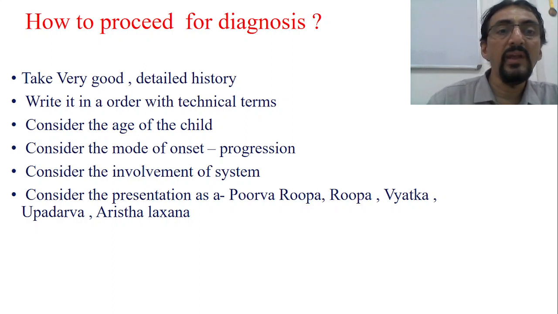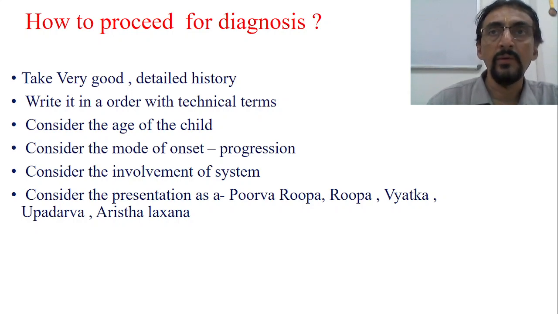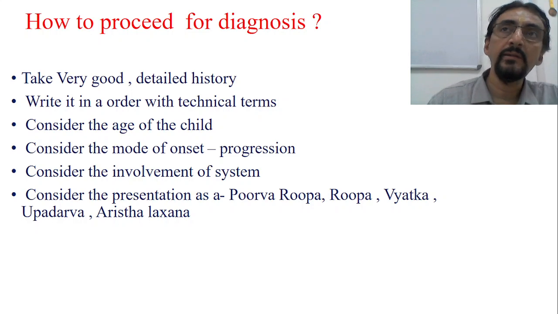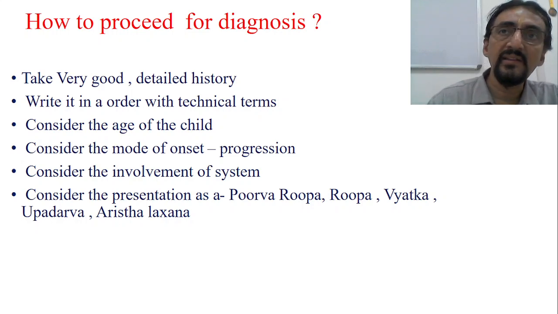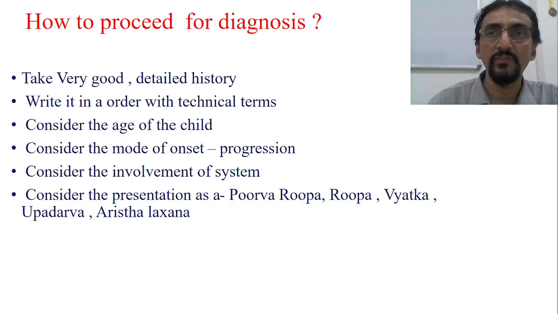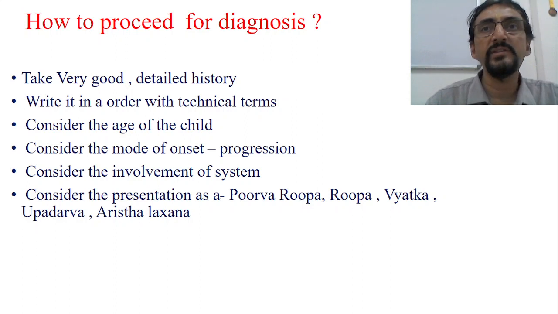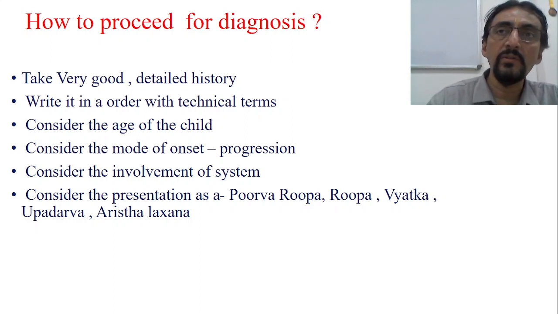So, a very good, very detailed history itself guides you towards the diagnosis. If you follow the method of taking history as explained by me in the earlier videos, there is very little chance of deviating from the diagnosis. Otherwise, if your history is improper, there is every chance that your thinking direction may change.